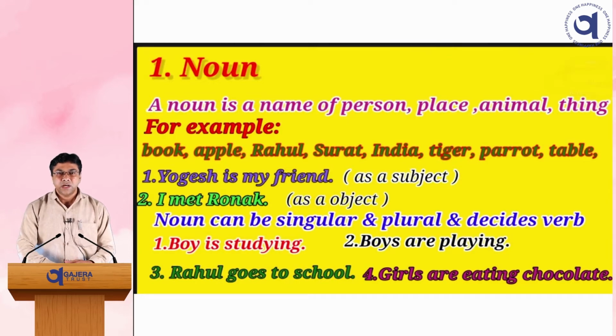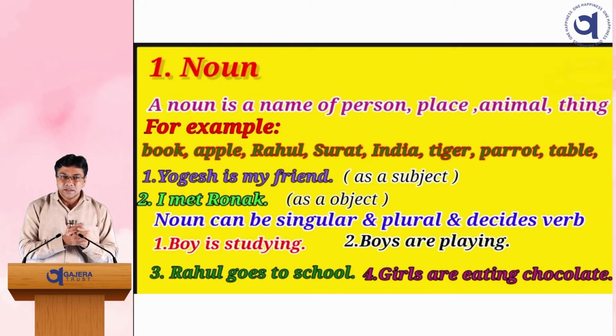Noun. A noun is the name of a person, place, animal or thing. For example, book, apple, Rahul, Surat, India, tiger, parrot, table. They are nouns. For example, Yogesh is my friend. Here the noun is a subject. Second, I met Ronak, where the noun is an object.